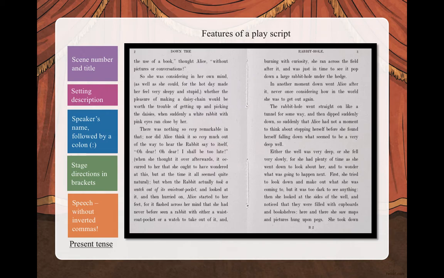So the book is published first, and then people think, wouldn't it be wonderful if readers could actually see this play on stage and go and watch it? So they create the play script. It can be created from a book or a narrative, and that is quite normal, quite common.